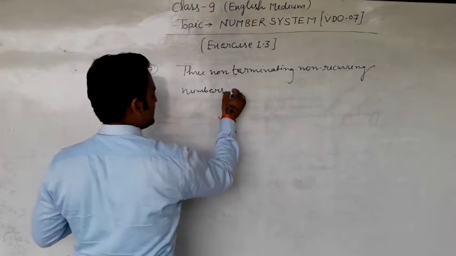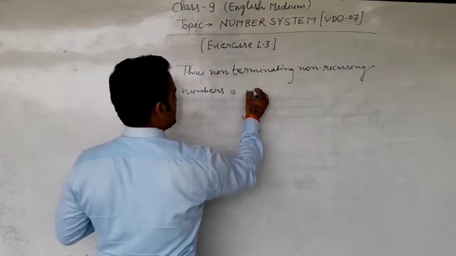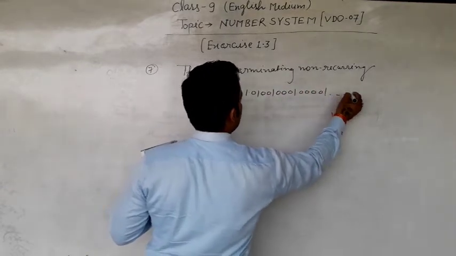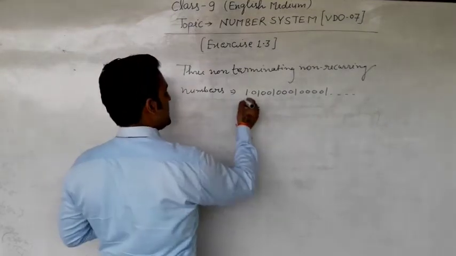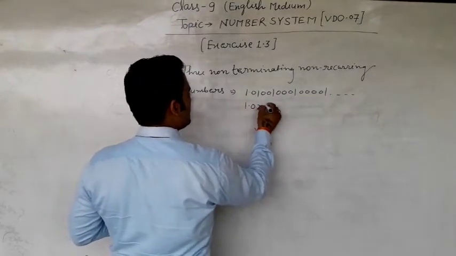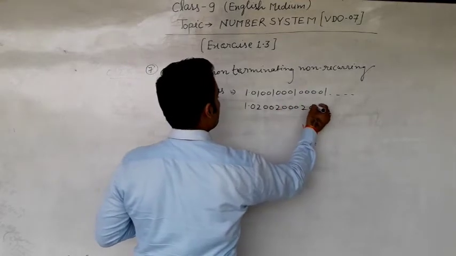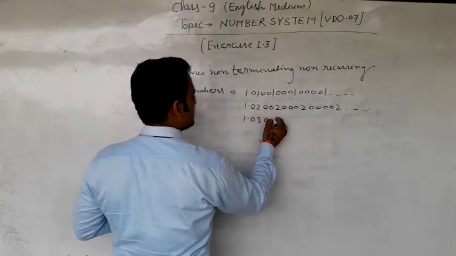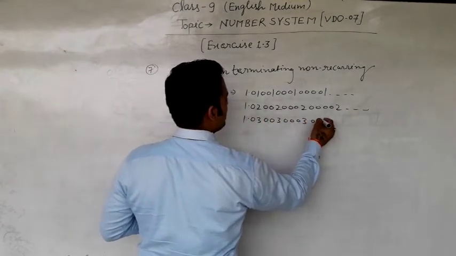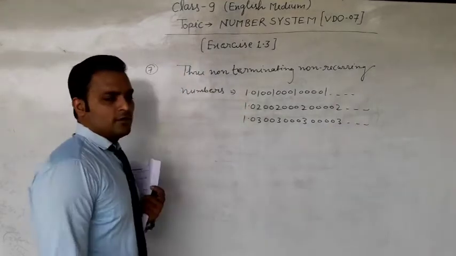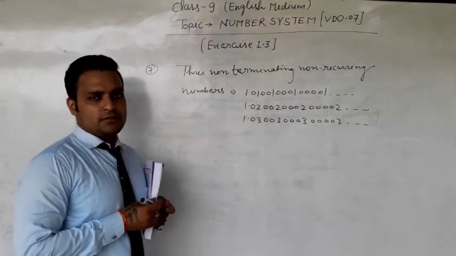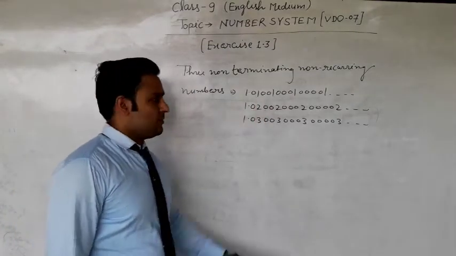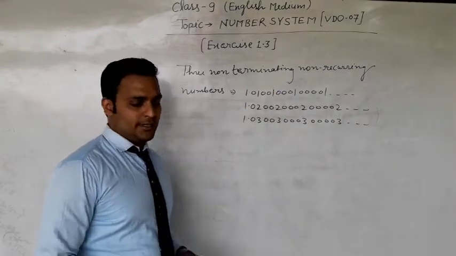So you can write 1.0100100100001..., next 1.02002002000002..., and 1.03000300030003... There are infinitely many such numbers, but we have to write only 3. These are 3 numbers which are non-terminating and non-recurring.